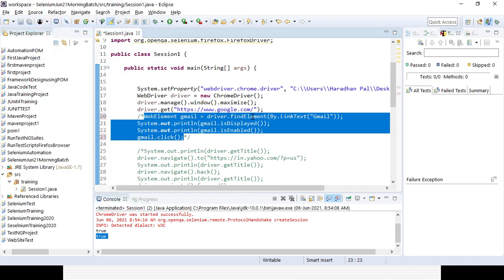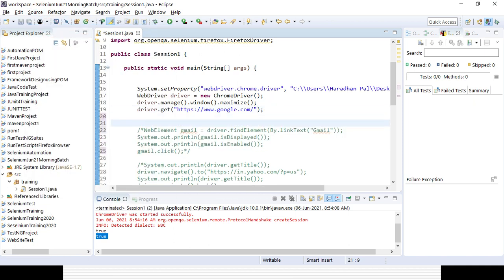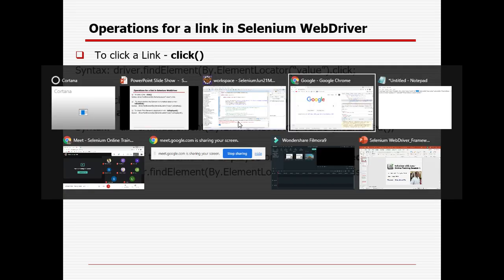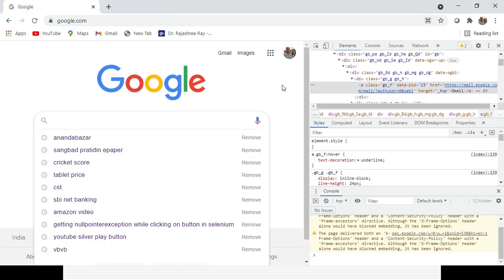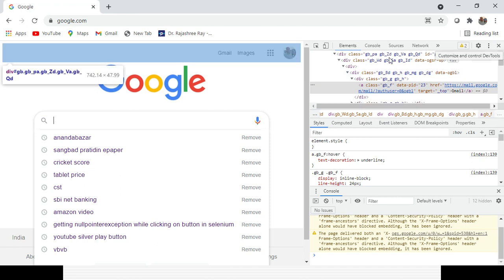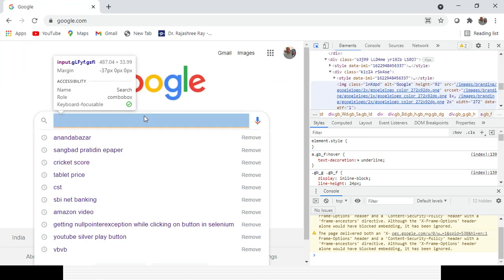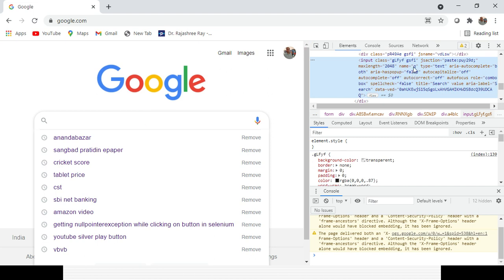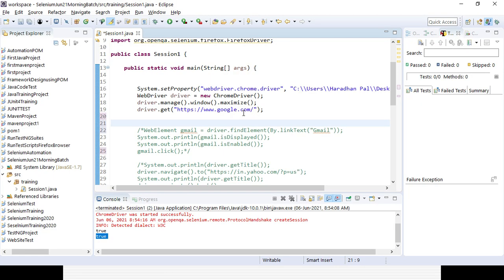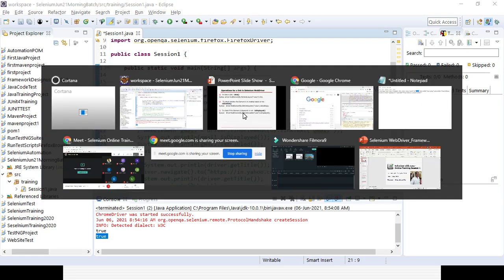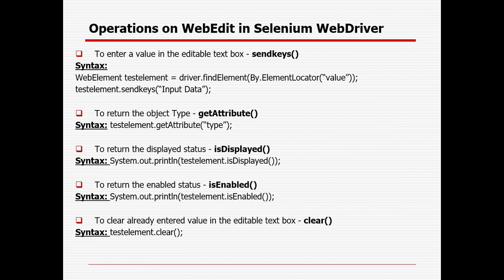In a similar way, suppose in the Google page I want to enter some value here. You need to inspect it first. You can see the name is q. With the help of the name locator I can identify it. These are the properties I want to show for a web edit field. With the help of sendKeys we can enter a value in the editable text, we can get an attribute, validate whether it's displayed or enabled, and clear the value we entered, right?